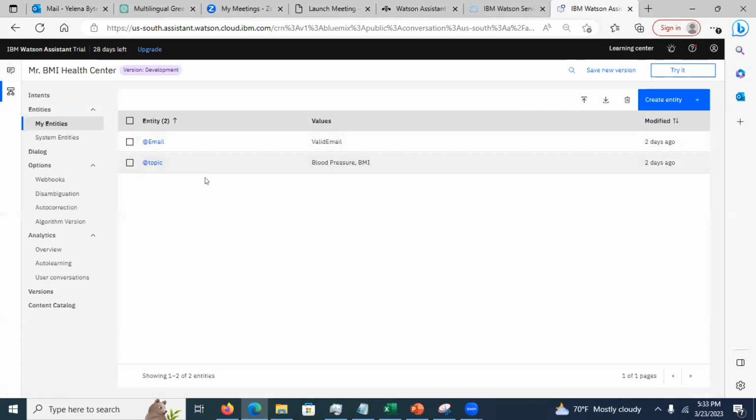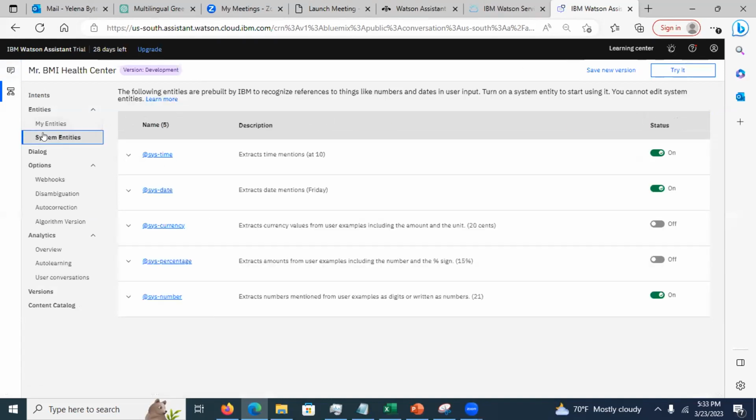Now let's go back. So those are my entities. There's also system entities. What is this? Well, those are pre-built. System time, right? I use it because I have a different doctor based on the time. Remember, I also am looking at the date because the day of the week is part of the day, right? I display a different message based on the day. I'm using numbers, okay? I'm not using currency and I'm not using percentage, so I don't turn them on. I only turn on what I use, right?